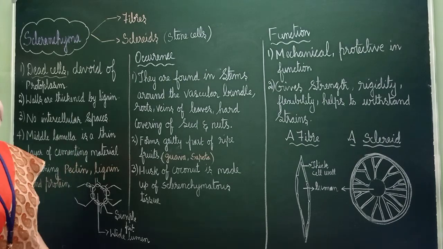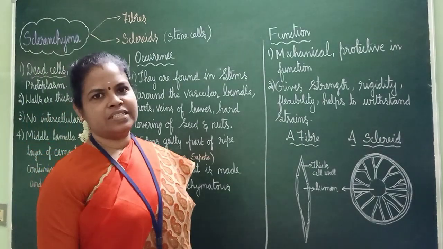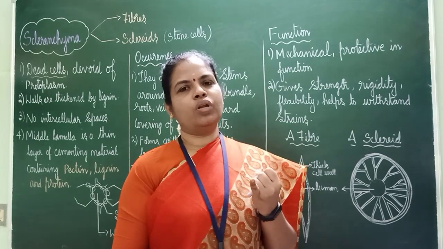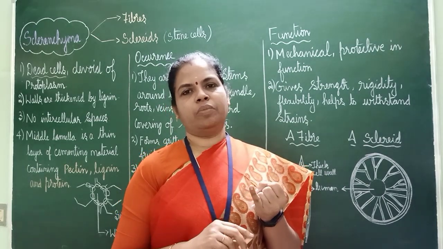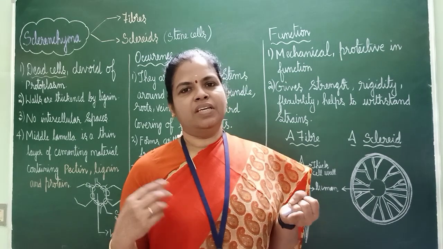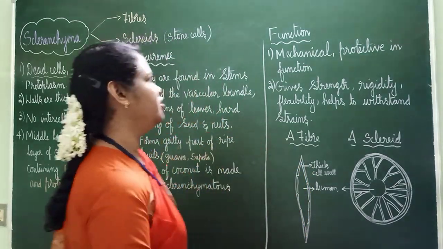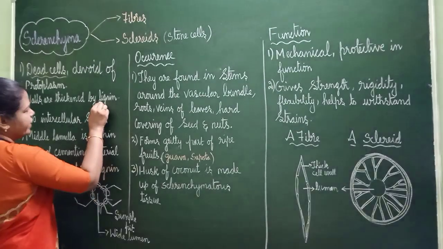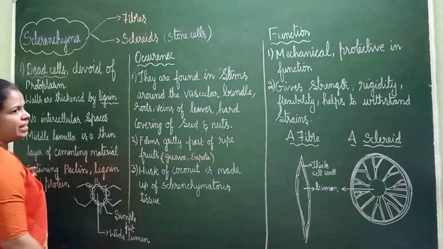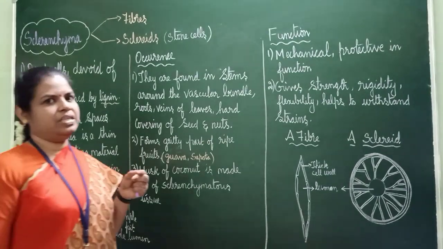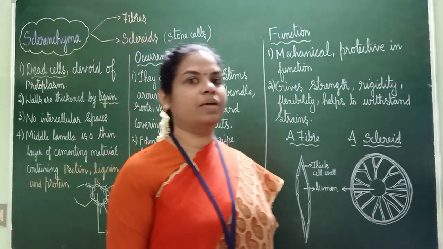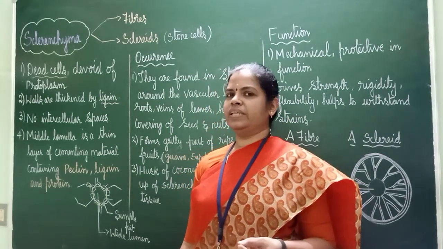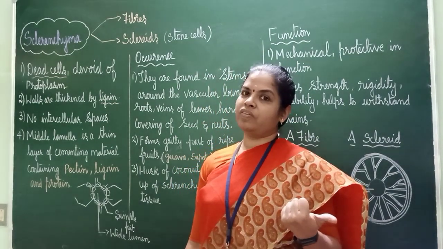The important thing here is they are dead cells. So if an option is given, like find out the dead cells, and they have given collenchyma, parenchyma, sclerenchyma, immediately you should go with sclerenchyma. They are dead tissues or dead cells. Walls are thickened by lignin. You have already studied lignin; it's a cementing material, a thick chemical. The wall is made up of lignin, while the other cells we have studied are made up of cellulose.